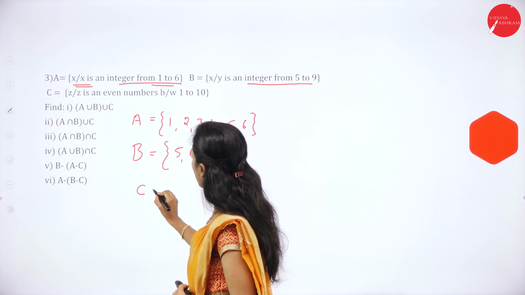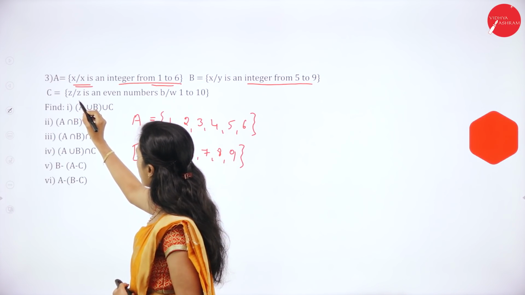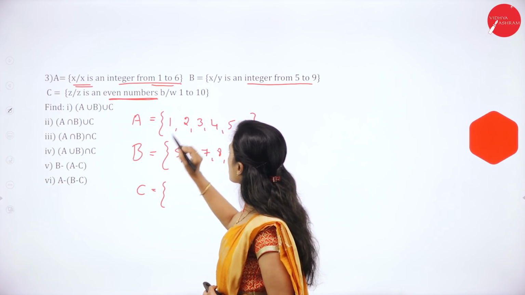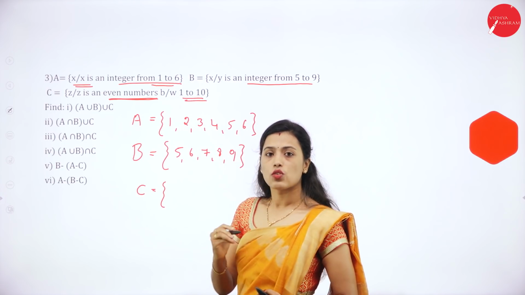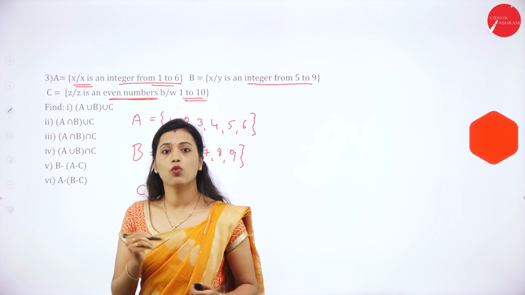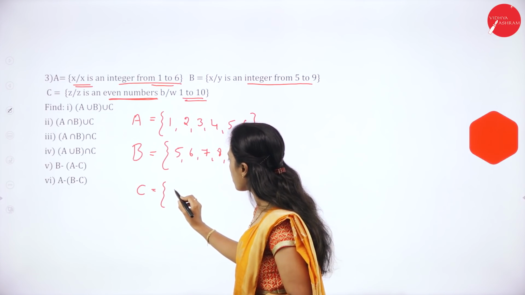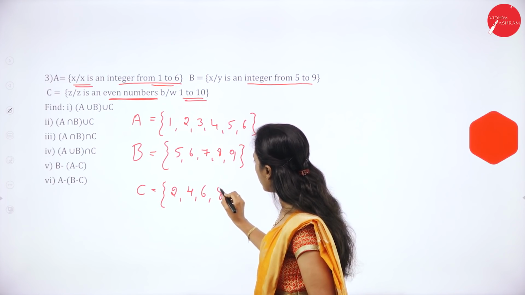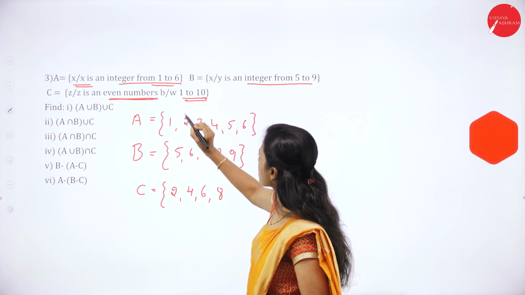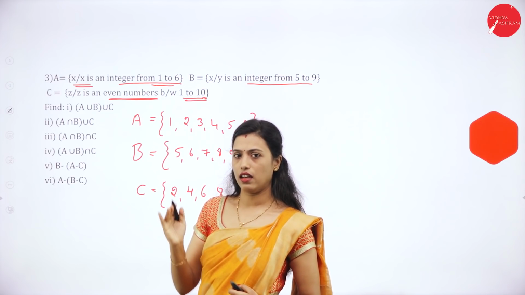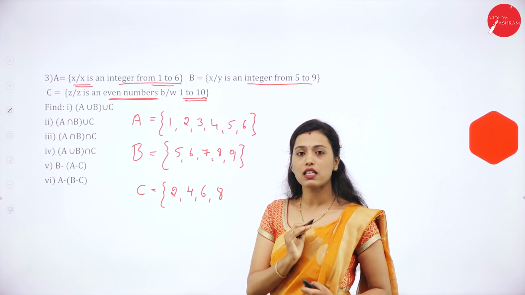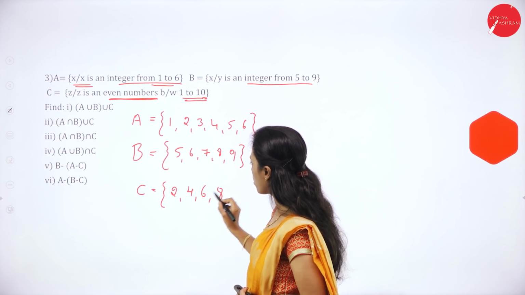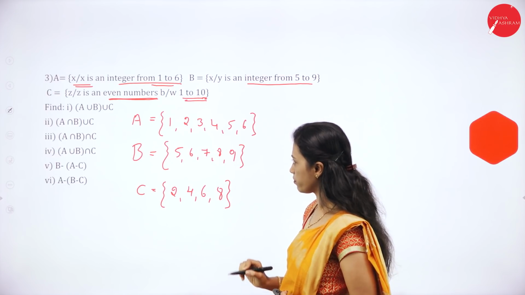Then C is equal to Z such that Z is an even number between 1 to 10. So we have to write even numbers between 1 to 10. Even numbers are 2, 4, 6, 8. Between 10 means we should not consider 10. Within 10, even numbers we have to consider. So C is equal to 2, 4, 6 and 8.